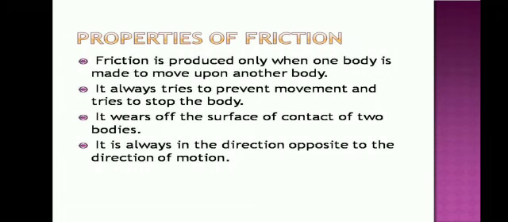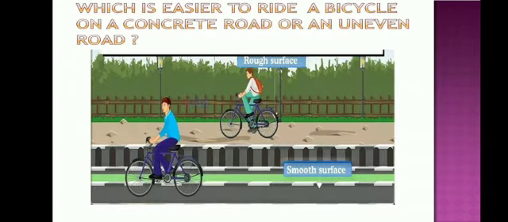When we are moving one body over another, only then is friction produced. Friction always tries to stop the moving body and also it prevents some movement. Friction causes some damage to the surface of the body, either to one surface. Friction is always in the direction opposite to the direction of motion and also the direction of applied force.